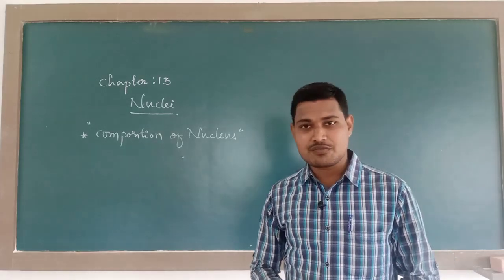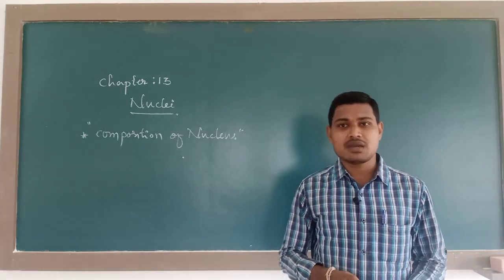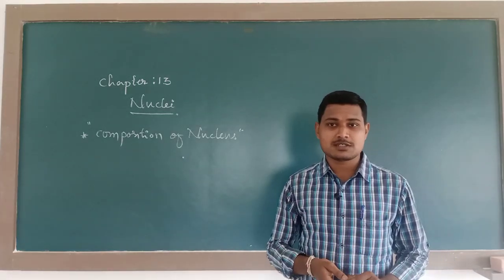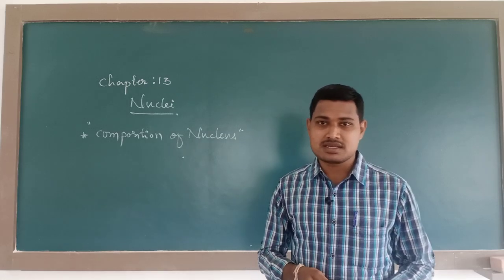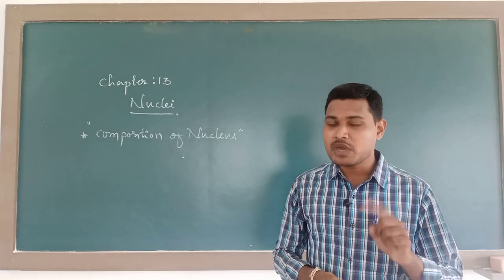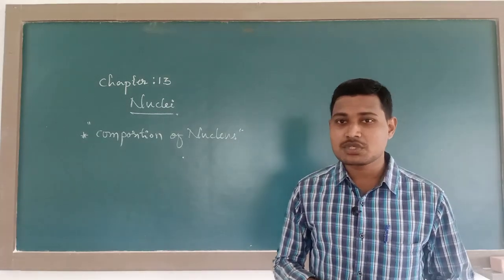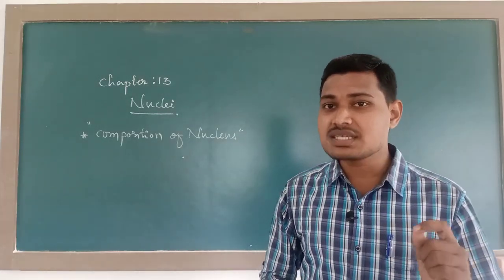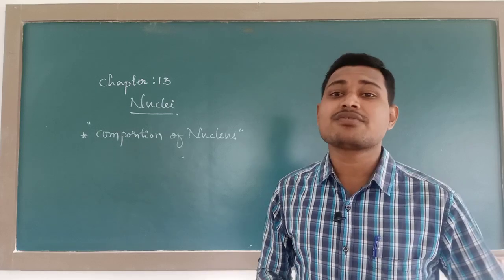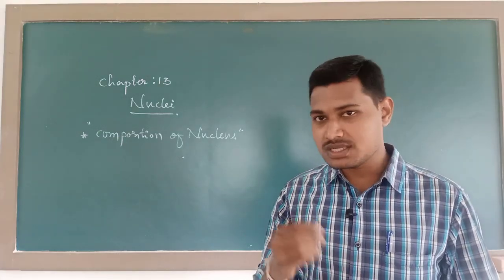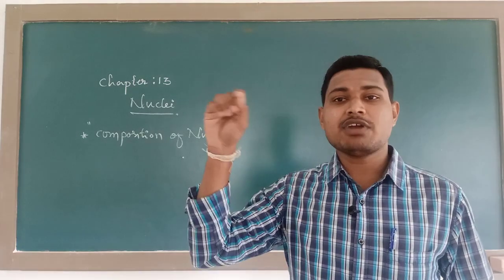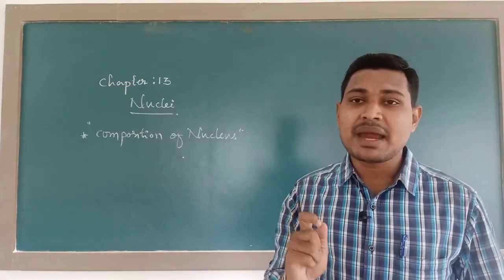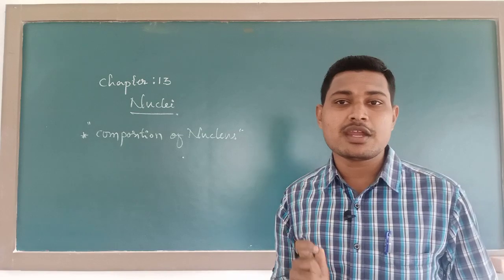After that, the mass of the nucleus. Next, the density of the nucleus. After this, we are going to study the concept of mass defect, binding energy and specific binding energy, and even the binding energy curve or binding energy graph in this chapter.